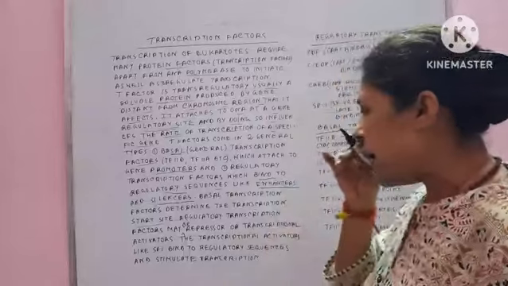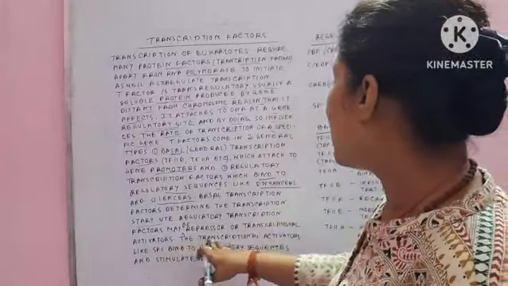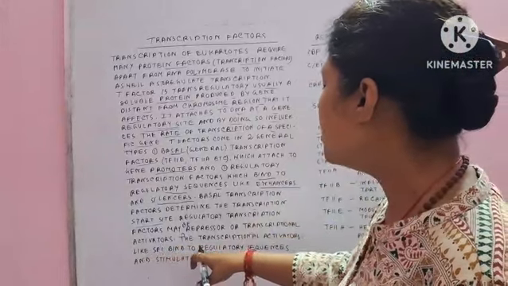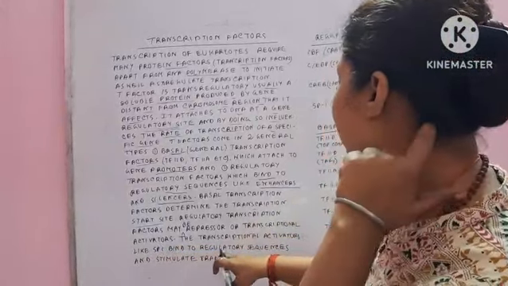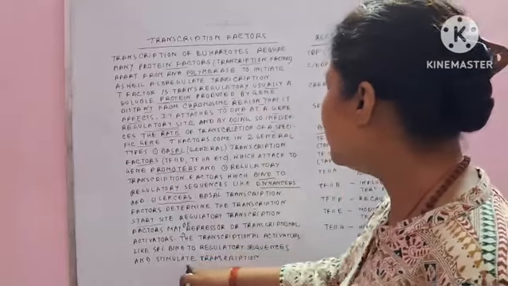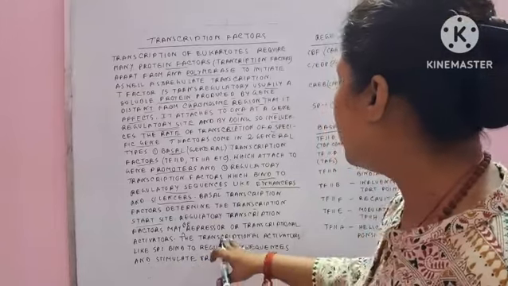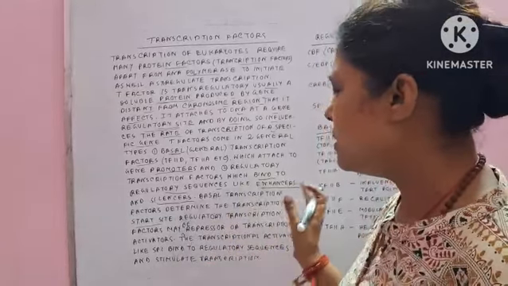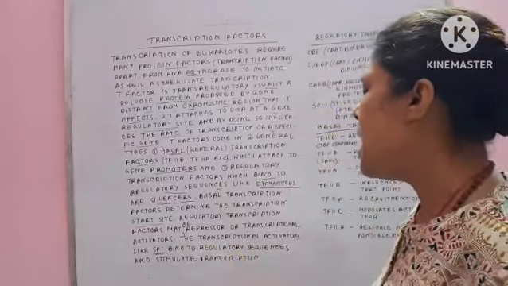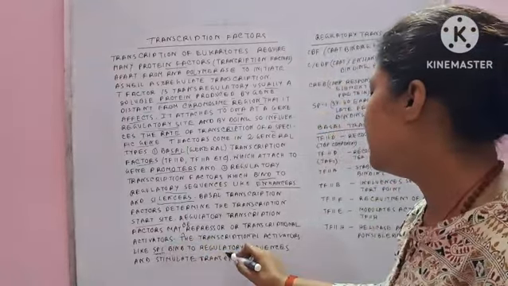Clear? So now the transcriptional activators like SP1 bind to regulatory sequences and stimulate the transcription. Here one name of the activator is SP1. This is called the activator, and it binds with the regulatory sequence.